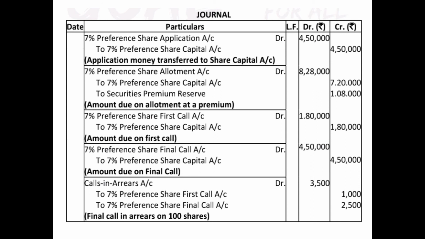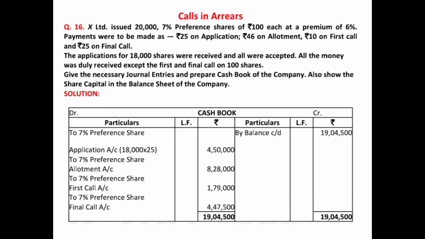How you have got this? You have got this 18,000 into 6 rupees. And since the question says that all the money was duly received except for 100 shares on first and final call, that means allotment was entirely received. So we will pass the receiving entry. Now in this case, since we are preparing the cash book, on the debit side we'll write 7% preference share allotment account 8,28,000.